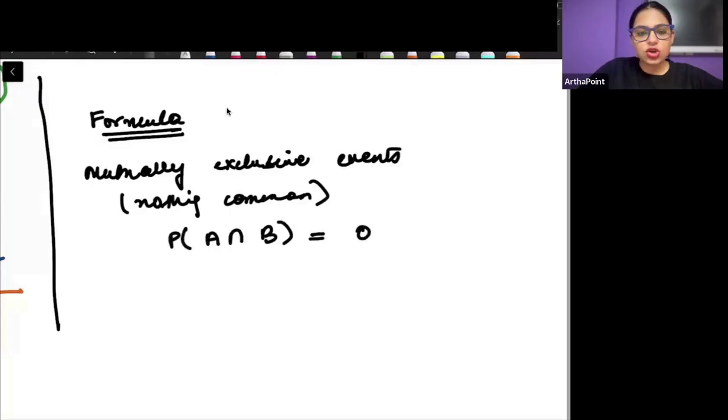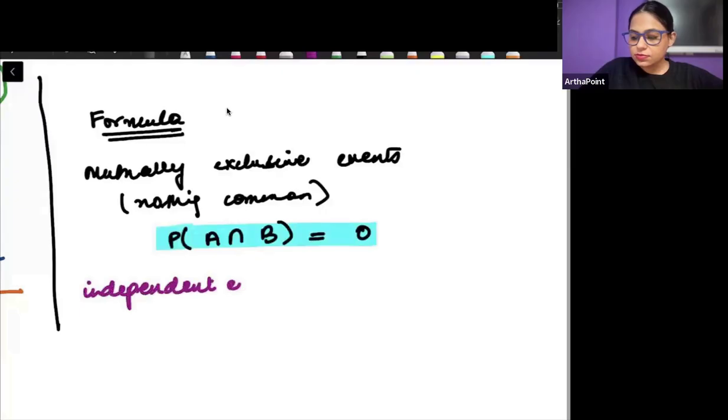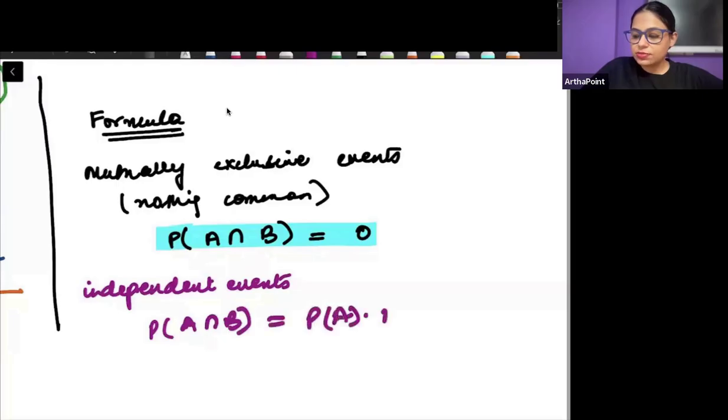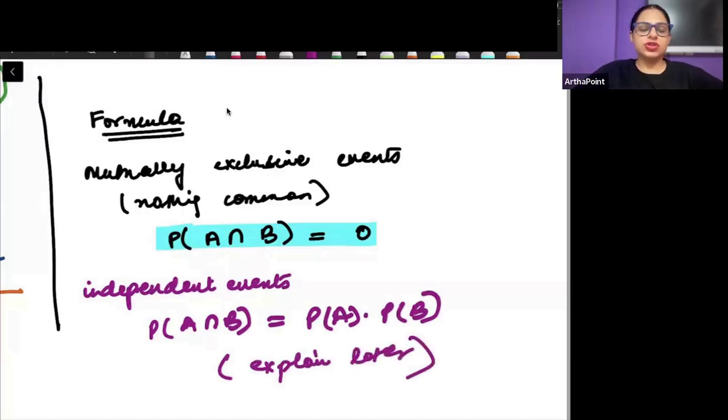Probability of A intersection B is 0. But when we talk about independent events, then probability of A intersection B will be A into B, which I will explain later why. So the two things are different from each other. दोनों same चीजें नहीं है, right?